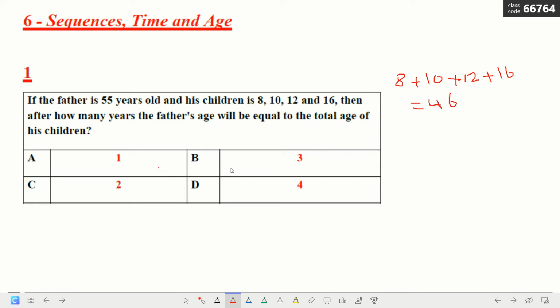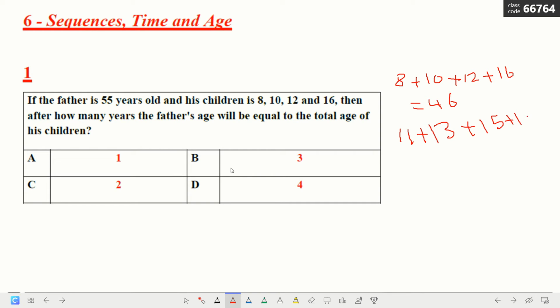The father's age is 55. After 1 year, it becomes 56. And all of this, we have to add 4 because they are 4 ages. It becomes 50. So it's not equal. Now if we take 3, the 8 becomes 11, plus 10 becomes 13, plus 12 becomes 15, because we have to add the 3 to each age.